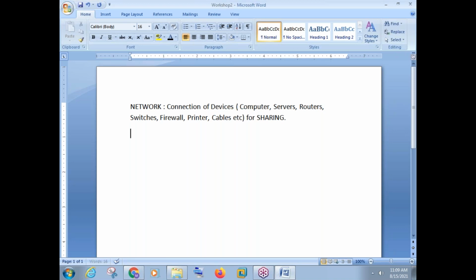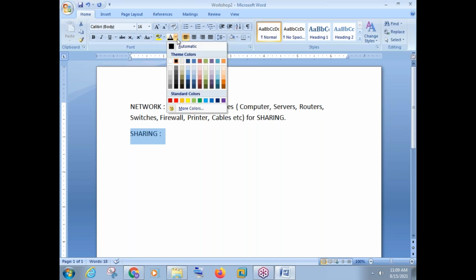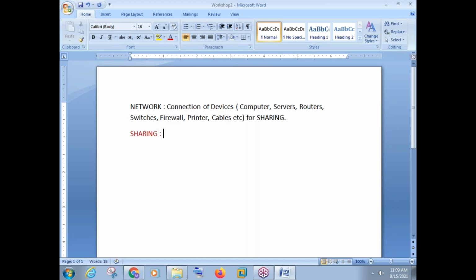Now, the next thing we need to understand here is what exactly we are sharing here. And again, when people say sharing, normally they talk about sharing data. Of course, we are sharing data, friends, but besides sharing data, we can share many more things. We are sharing data, we are sharing hardware, we are accessing remote devices, we are sharing internet, etc. This is what we can share.